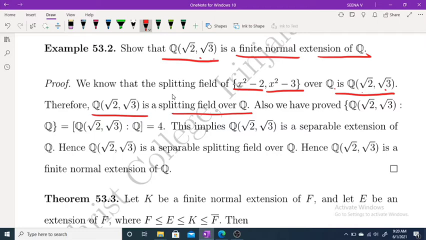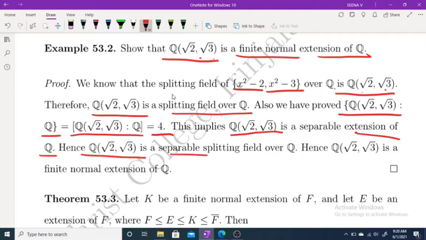A field is a splitting field over F if it is a splitting field of some set of polynomials. So this is a splitting field over F. Also, we know that the index of Q(√2, √3) over Q is equal to the degree of Q(√2, √3), which is 4. Therefore, these are equal. That means Q(√2, √3) is a separable extension of Q. Hence, Q(√2, √3) is a separable splitting field over Q. Hence, Q(√2, √3) is a finite normal extension of Q.